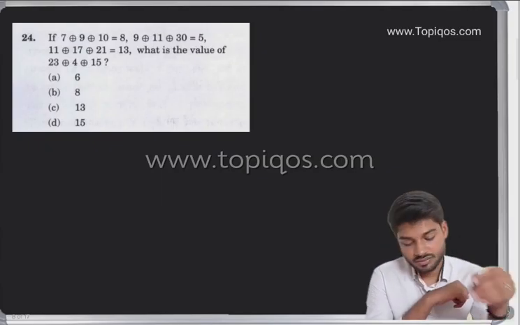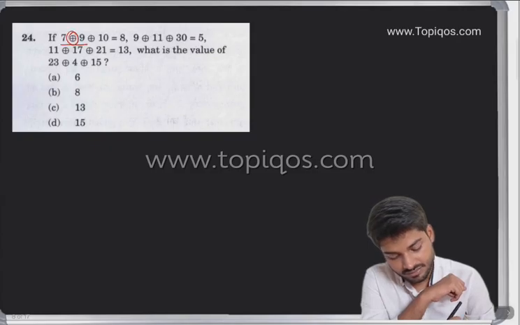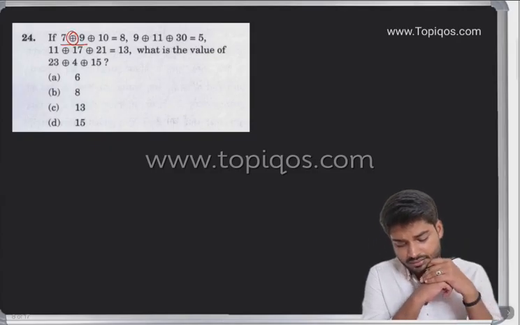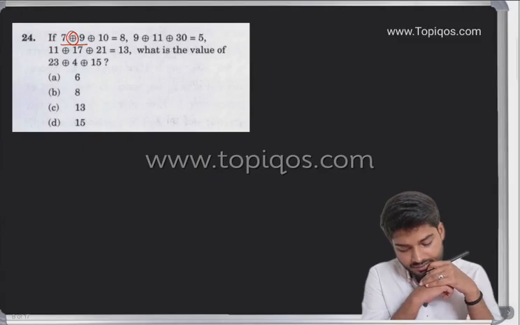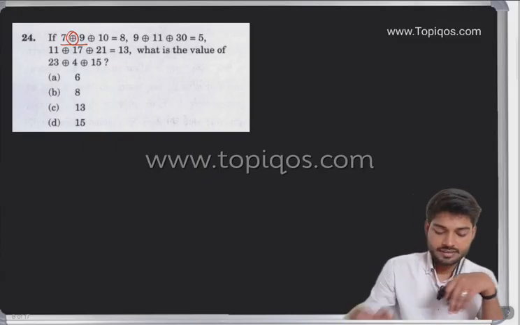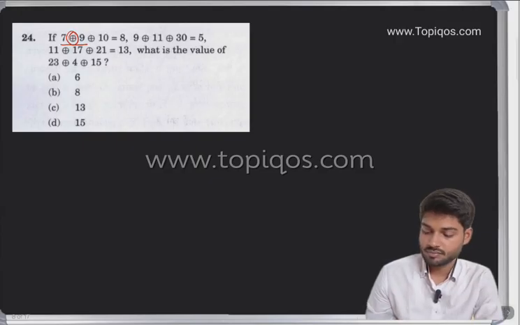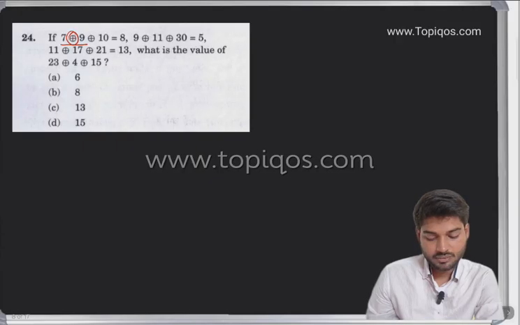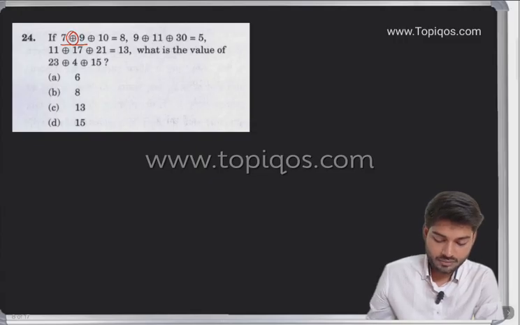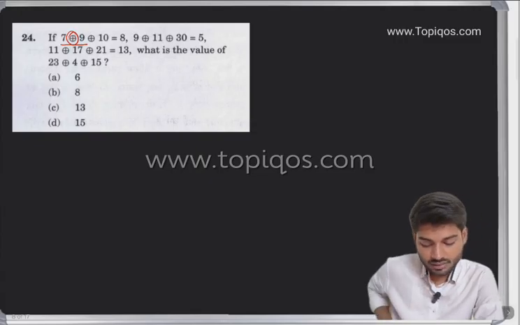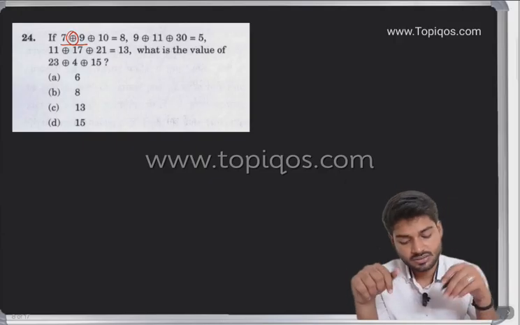Okay, now this is another question which says 7 plus 9 plus something is equal to 8. Then 9 plus 11 plus 30 equal to 5. 11 plus 17 plus 21 equal to 13. Okay, then 23 plus 4 plus 15 equal to what? Equal to, we have to find. Okay, so this is your question.